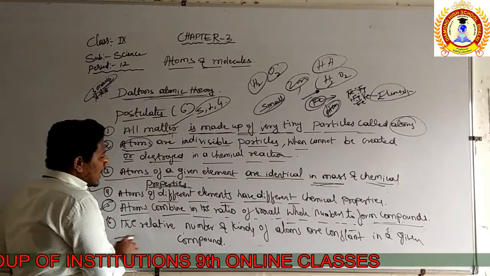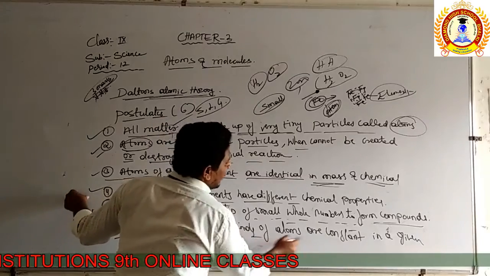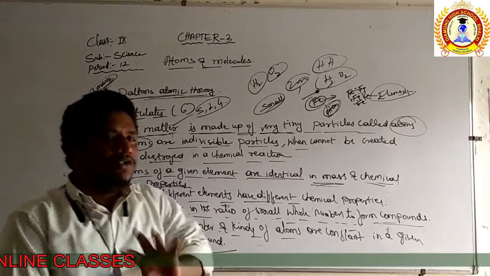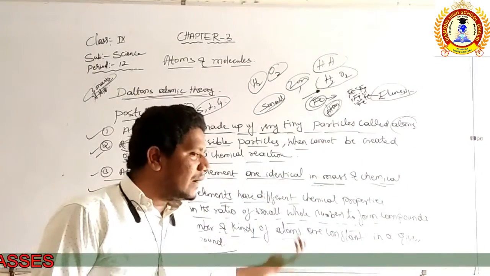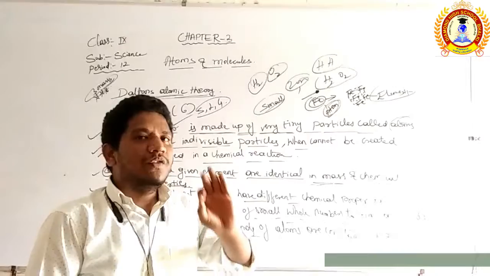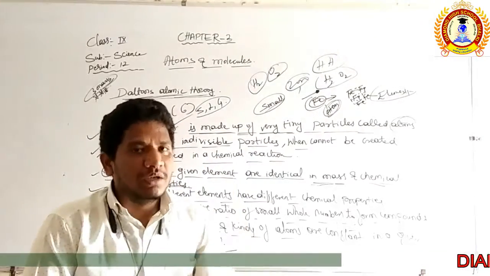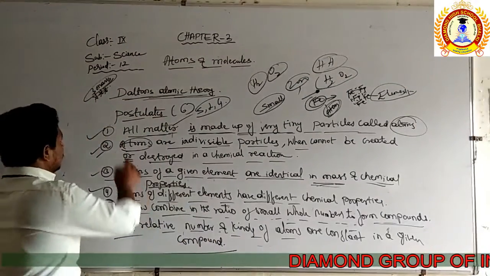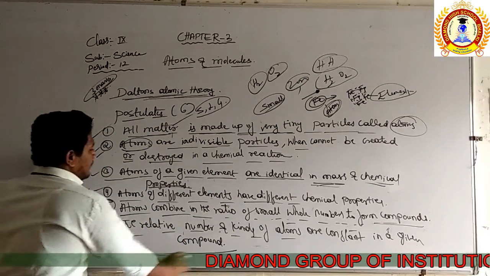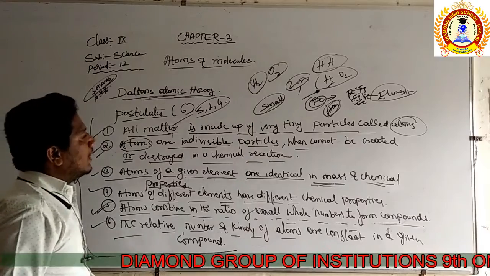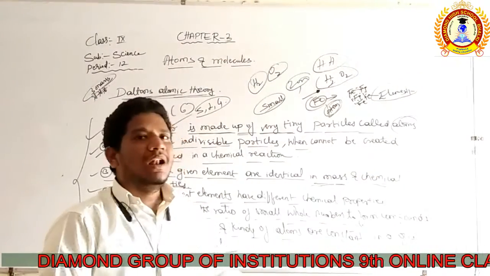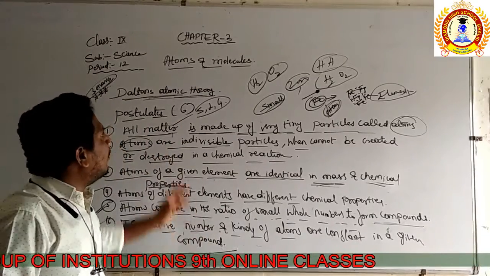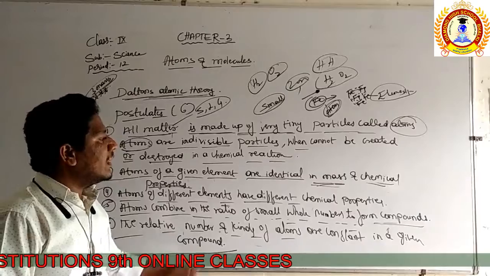The sixth postulate: the relative mass and kinds of atoms are constant in a compound. As we discussed already, the mass never changes. Whether you take the reactant side or the product side, the mass of the reactants and products will remain constant. So these are the 6 postulates of Dalton's atomic theory, which are very important for you in the future, when you go to higher classes. These postulates play a very important role in understanding atoms, elements and compounds.